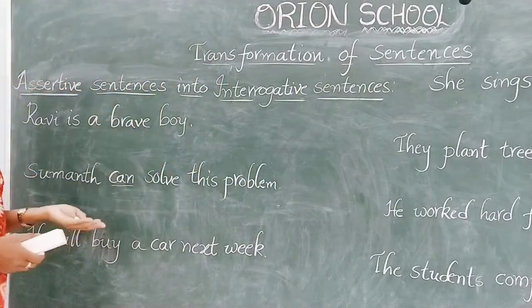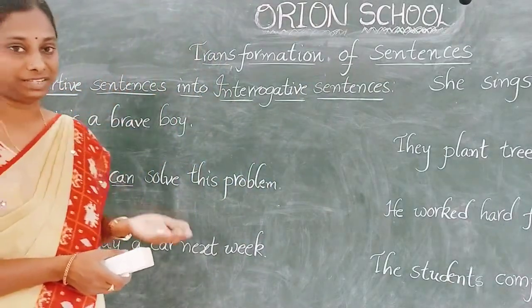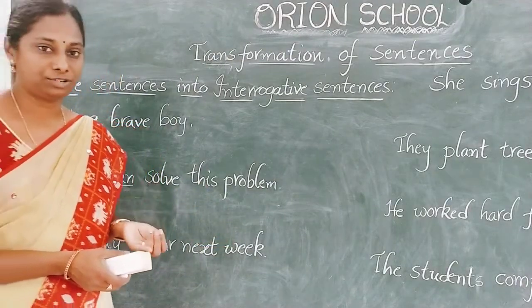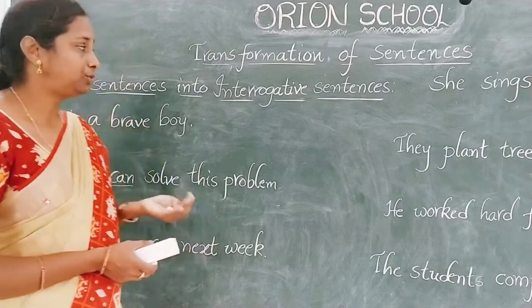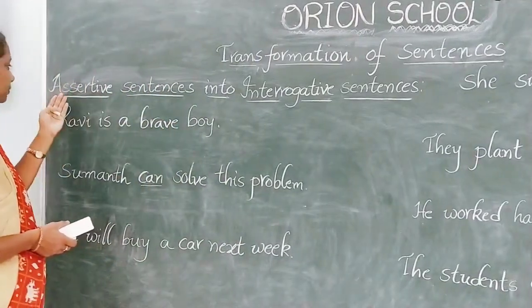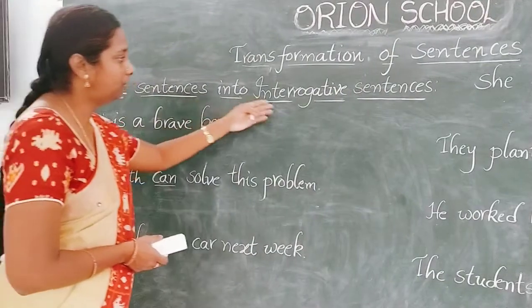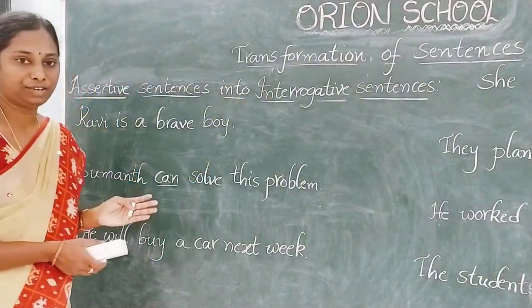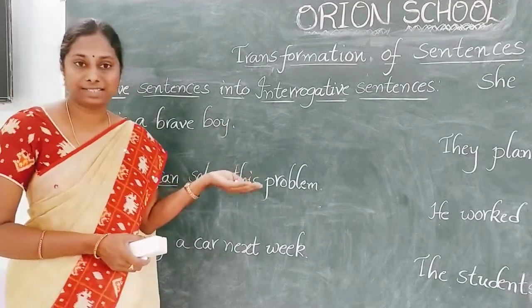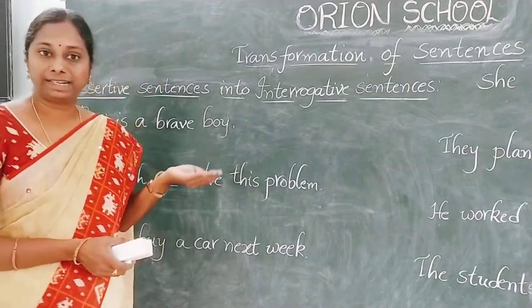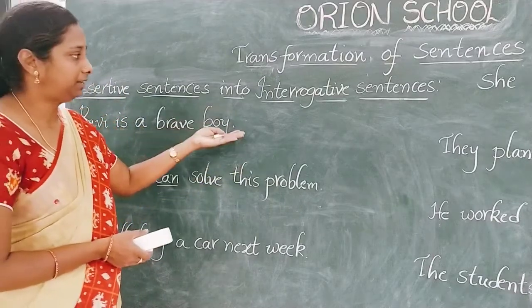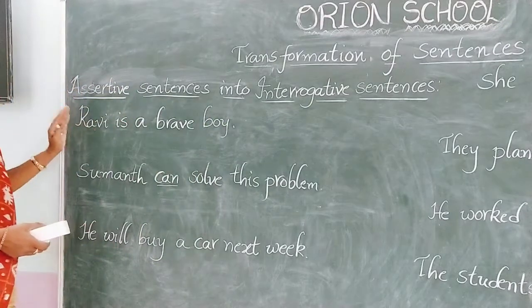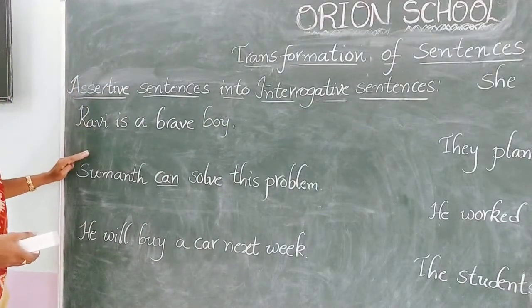Already we learned that there are 4 types of sentences: assertive or declarative, imperative, interrogative and exclamatory. Today we are going to learn to change an assertive sentence into an interrogative sentence. These 2 sentences are totally different. An assertive sentence makes a statement or declares something, but an interrogative sentence makes a question. So here we are going to change a statement into a question. Let us see how it is.